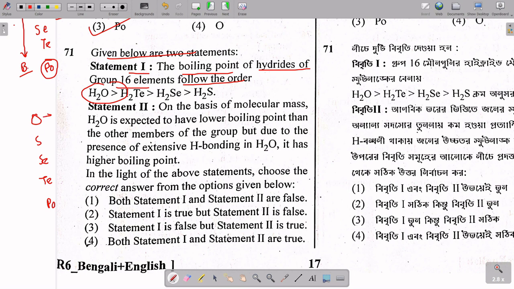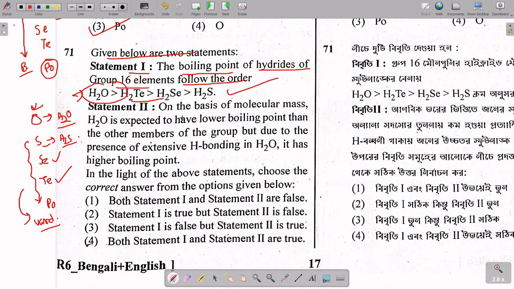In the H2O case, the hydride of oxygen is H2O and the hydride of sulfur is H2S. Hydrogen bonding will occur in water, so it has the highest boiling point. But from there toward the bottom, van der Waals forces of attraction increase as the size increases. So tellurium will have the highest, then selenium, then sulfur. This is the correct sequence.